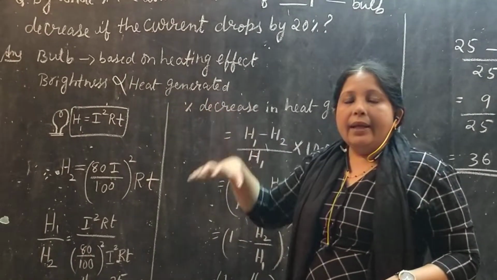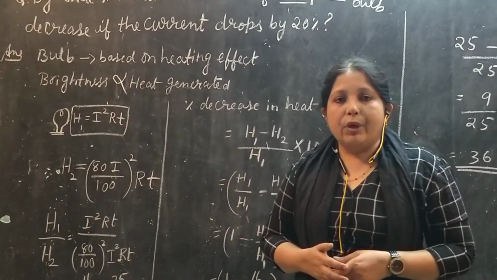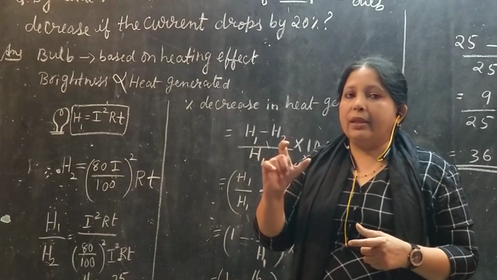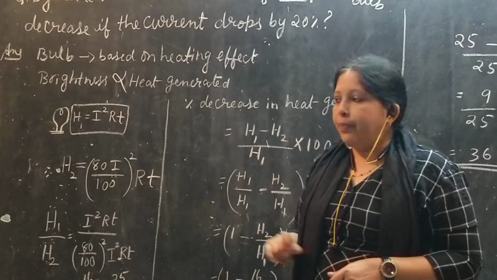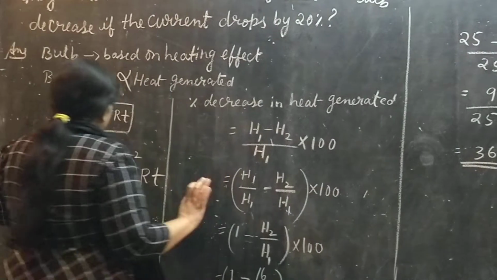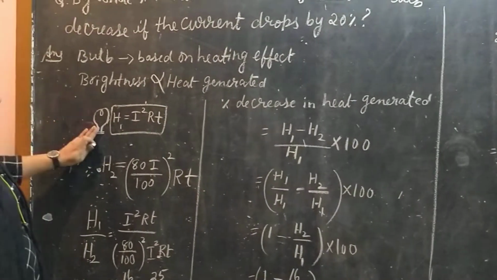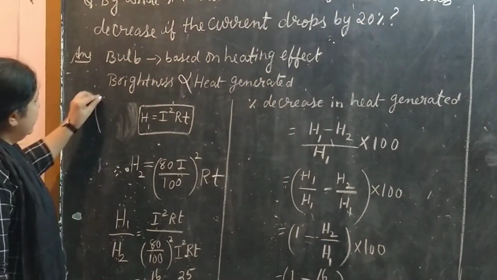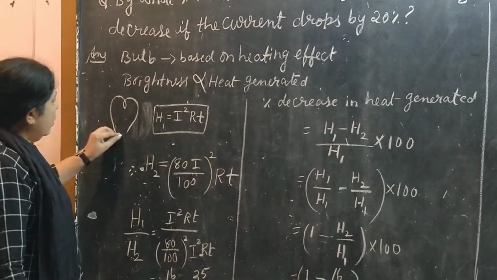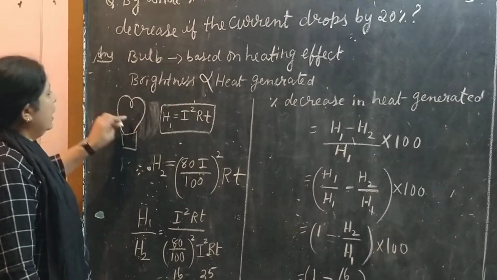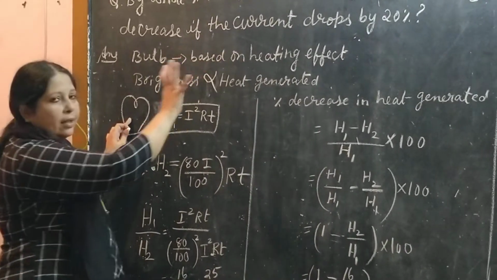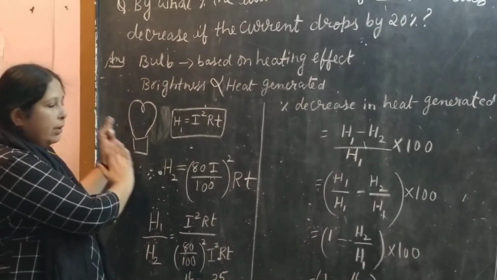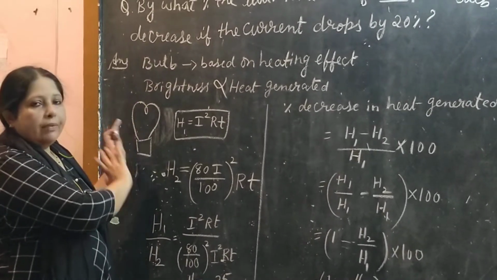So here it is now easy for us to take the formula. We have to take the formula of heat. For example, they have given you a bulb. They have given you the resistance. That means the resistance will be the same and the time will also be the same.